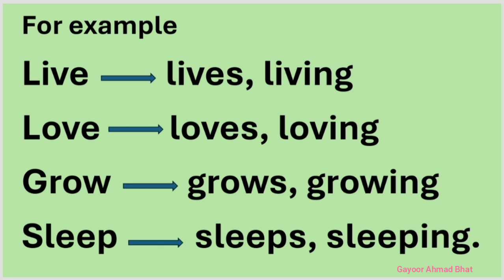For example, live. Its present tense third person singular is lives, and present participle is living. Similarly, love, loves, and loving. Grow, grows, growing, and sleep, sleeps, sleeping.